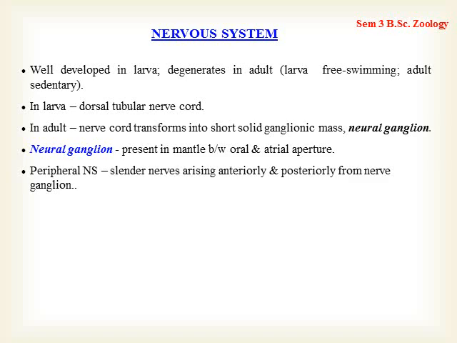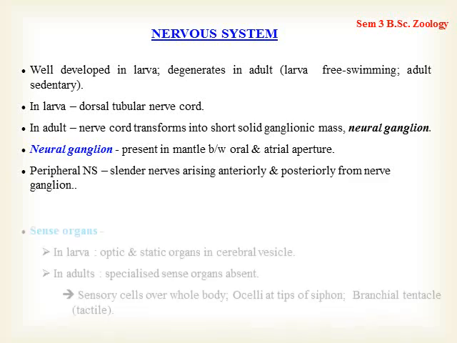Now the neural ganglion gives off certain nerves, and that forms the peripheral nervous system. The peripheral nervous system consists of the nerves which arise from the neural ganglion, both anteriorly and posteriorly, and this innervates the other structures, right? This is the typical nervous system in the case of adult Ascidia, right?